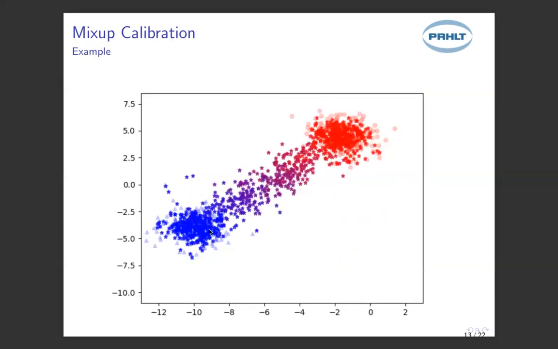So here's an example of a data distribution where Mixup data augmentation actually provided samples that end up allowing us to learn a calibrated distribution. In this example, a good decision threshold will be placed around here, and as we can see, we have purple color here, which means 0.5 probability assignment with maximum uncertainty. And as we can see here, both classes overlap with a 50% degree of overlapping, assuming that we have sampled the same amount of samples from both distributions, so the prior of our classes is the same. And as we move toward red or toward blue, we see how the samples become more red or more blue.